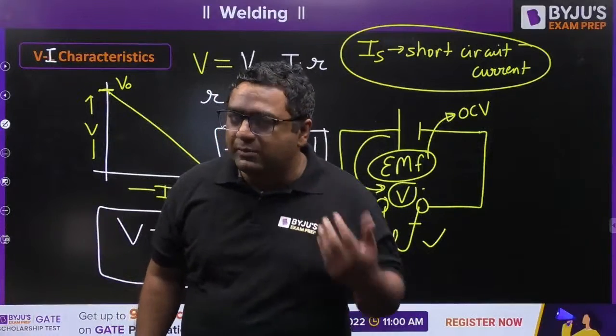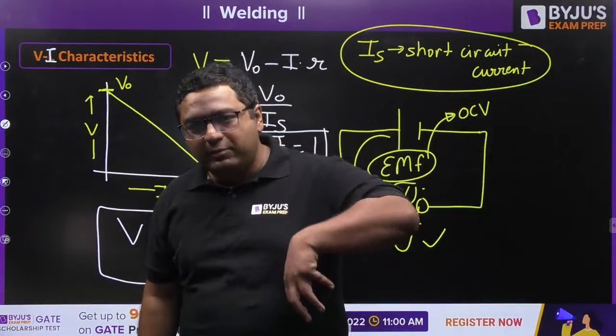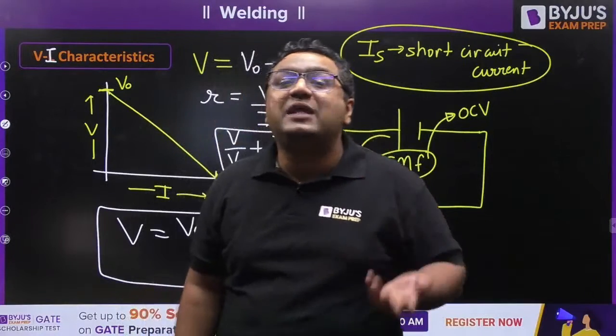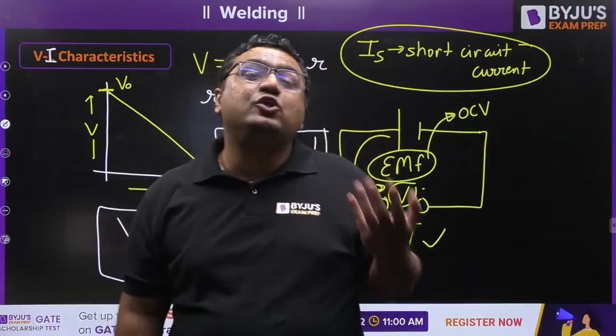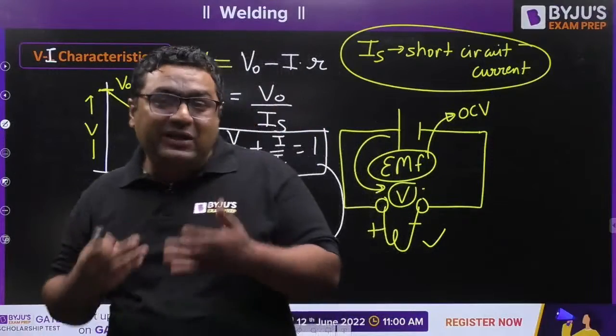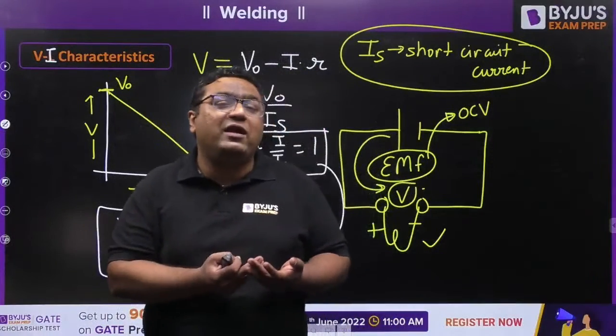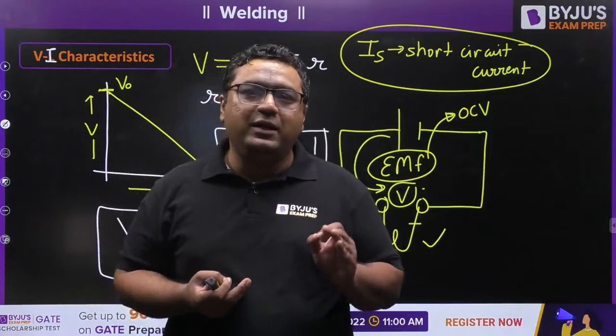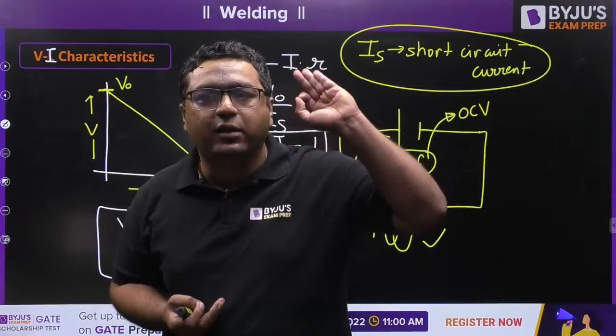When I teach you submerged arc welding, I will tell you what the problems with that are. Then why we are reaching to TIG MIG, why we are reaching to electro slag and electro gas, why we are reaching to plasma arc welding. There is a reason why we moved to the second type of welding process when we were already having the one type. All those things we are going to see in great detail.